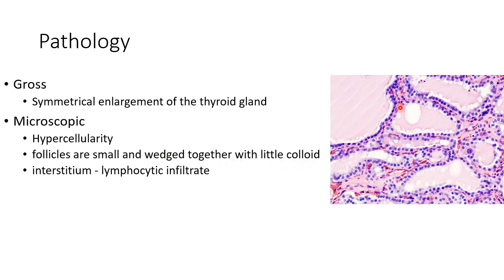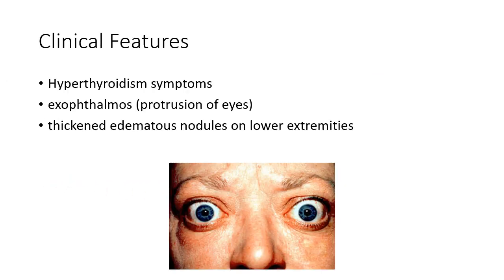As you can see in this picture, there is hypercellularity and the follicles are small and wedged together with little colloid. The interstitium may show lymphocytic infiltrate. Now let us see about the clinical features of this condition.